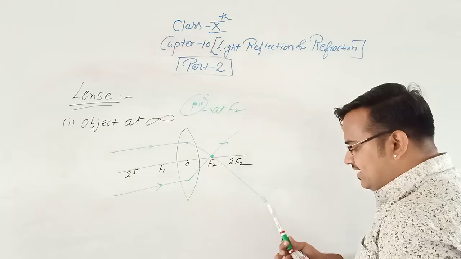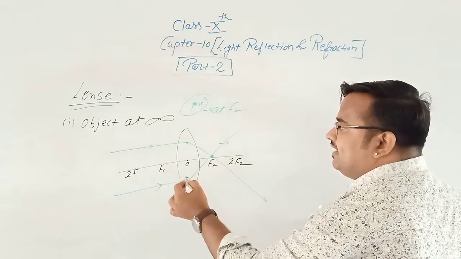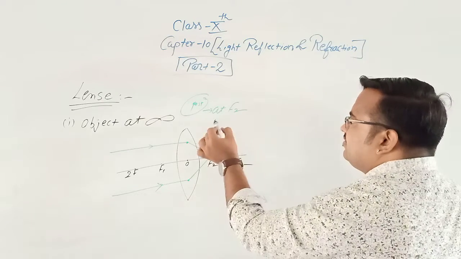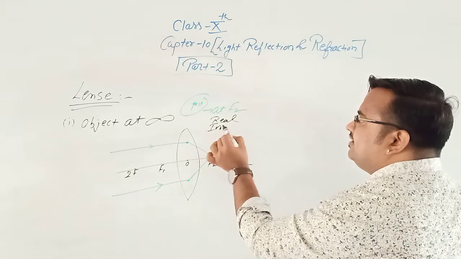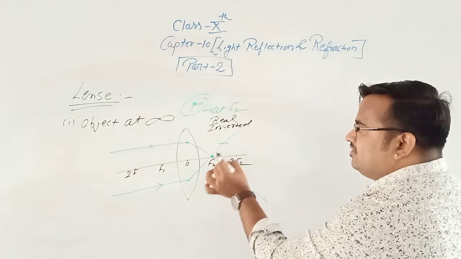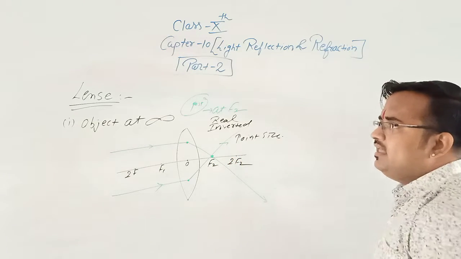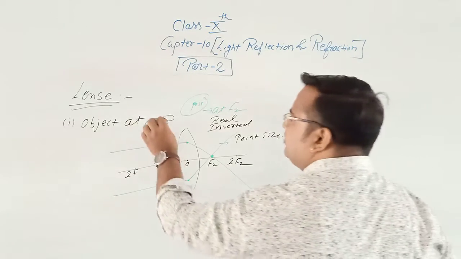Is the image real or inverted? See, the incident ray and refracted rays actually cut each other. That means the image is real. The image is real and inverted. Now what is the size? You can see it is point size. A point size image is formed. Clear? Now the second case is